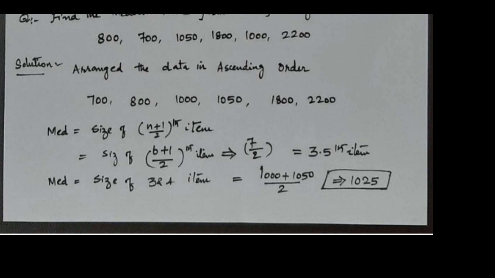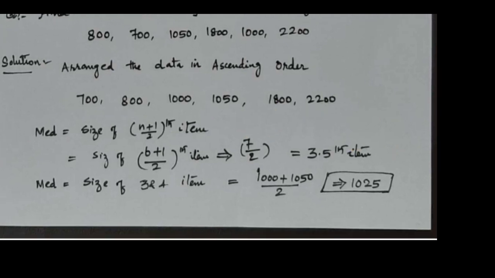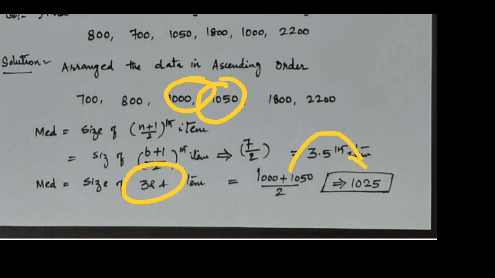So third, when you have even numbers, in the question 6 numbers are given. When you add 1, it automatically comes to 7. You have to divide by 2 based on the formula, and you get 3.5. So 3.5 means the third item is there. What about the 0.5? We have to take both numbers, the third and fourth items given in the question, and divide by 2. You will equally divide, so automatically it comes as 1025.